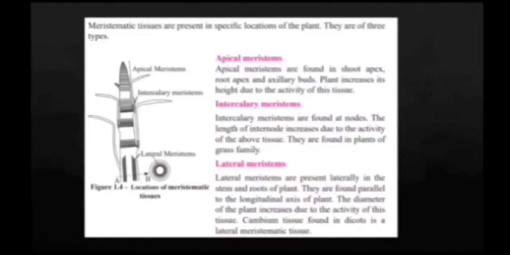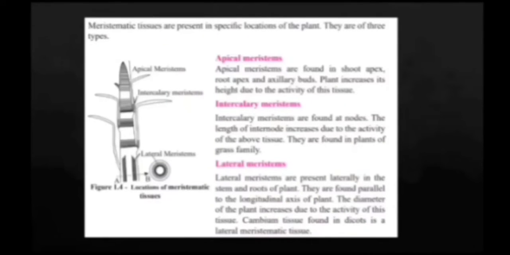Meristematic tissues are present in specific locations of the plant. They are of three types: apical meristem, intercalary meristem, and lateral meristem. Apical meristem leads to primary growth of the plant. Apical meristem and intercalary meristems are involved in increase in height of the plant. But lateral meristem is involved in increase in circumference or diameter of the plant.